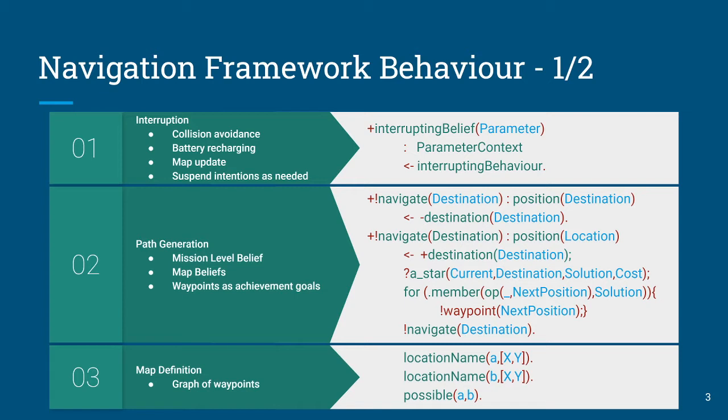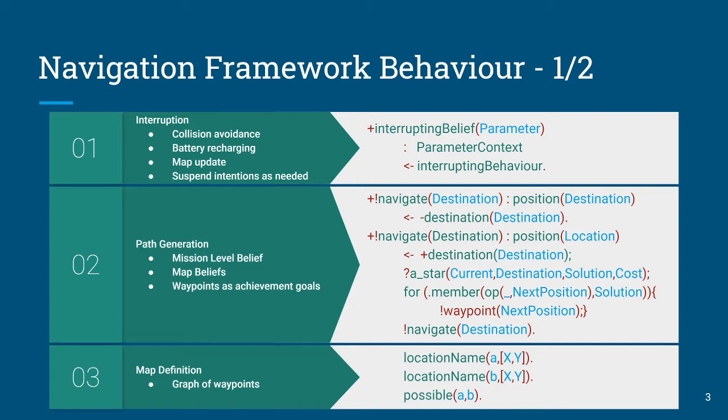Now, typically when you write a belief, desires, intentions program, you're going to trigger on something, and often when I write these types of programs, I like to have everything trigger on achievement goals. But for our interruptions, we're going to do things a little differently. We're going to trigger on beliefs. That is, when you acquire a belief of something that you need to address right away, that's when you're going to trigger to deal with that.